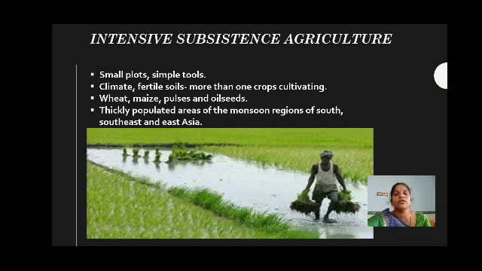Climate, fertile soil. Okay, the good climate and the fertile soil help the farmers to produce more than one crop per year. For example, now this farmer is cultivating, planting the paddy. After the paddy cultivation, these lands are again used for the cultivation of groundnut or sugar cane or the urid dal, like that.